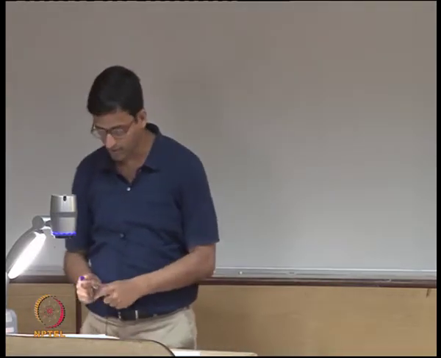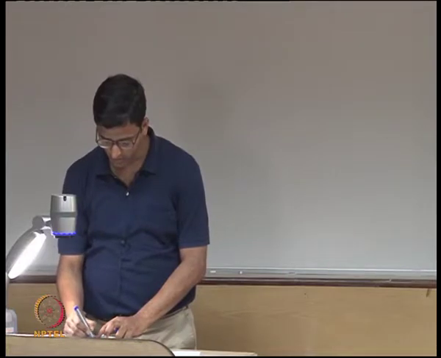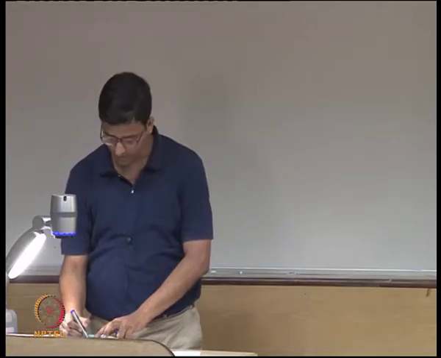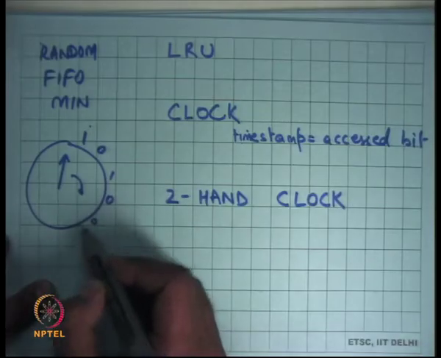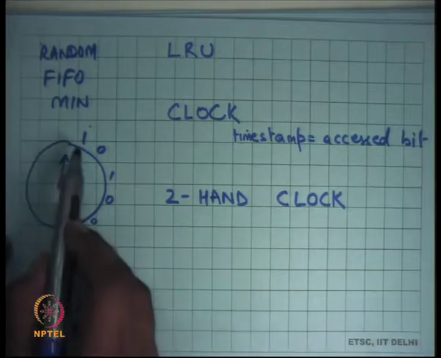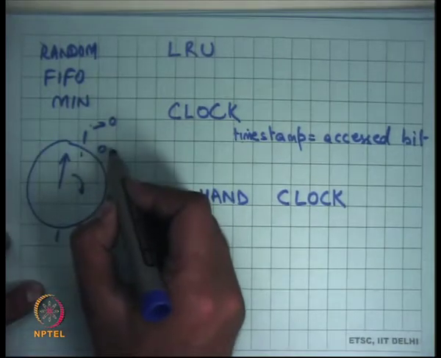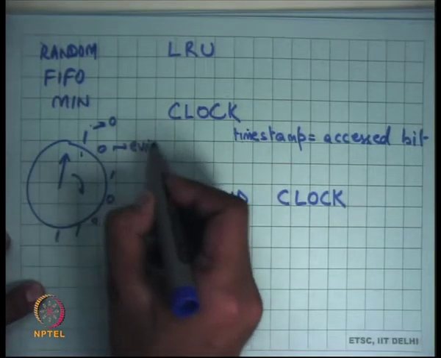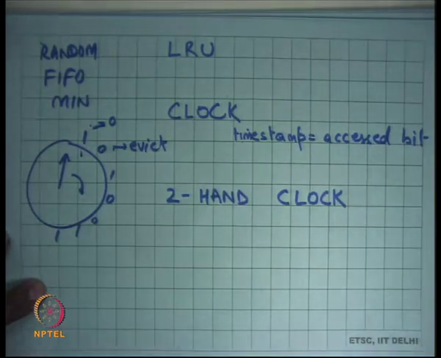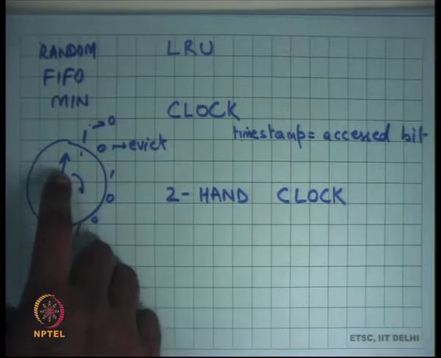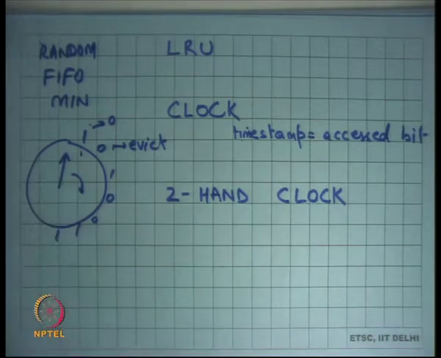Another way to think about it is that it's a clock, and you keep a pointer to the last page that you accessed, and you move the clock in one direction. These pages have access bits, and each time you come across a page whose access bit is set, you set it to 0, and if you see something which is already 0, you evict it. And because you are storing the pointer, the next time you run the page replacement algorithm, you start from where you left off. So it looks like FIFO in that sense. Basically, you're just advancing the pointer from where it was last time.